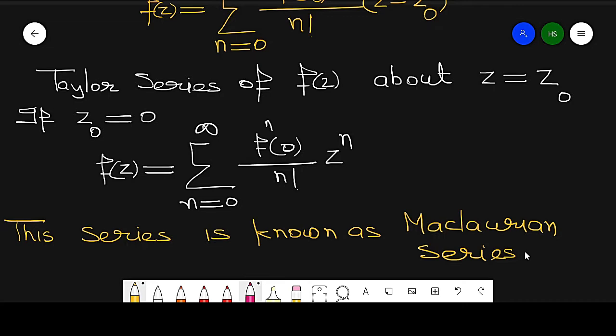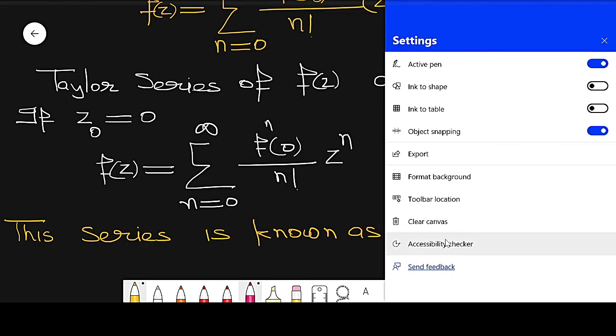Now, in this way we can find the Taylor series as well as the Maclaurin series from the Taylor series.